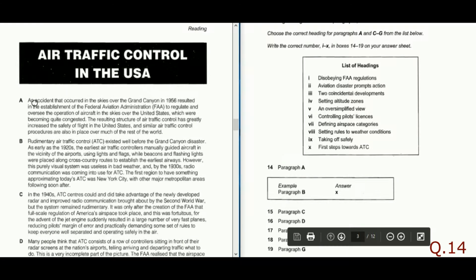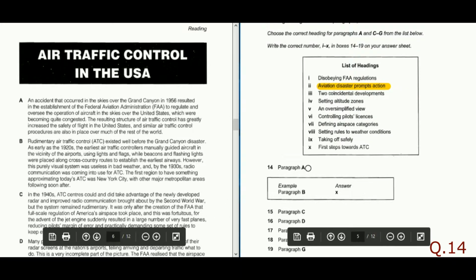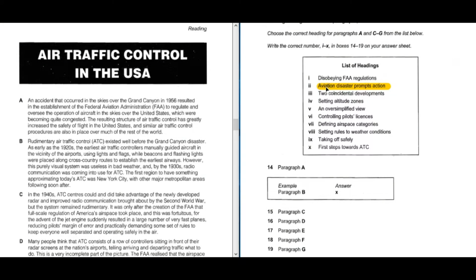Paragraph A is: an accident that occurred in the skies over the Grand Canyon in 1956 resulted in the establishment of the Federal Aviation Administration to regulate overseas. So an accident occurred, and that resulted in the establishment of the FAA. So here, aviation disaster prompts action. This will be the answer. Aviation disaster prompts action for 1. So the answer for question 14, paragraph A, will be 2.